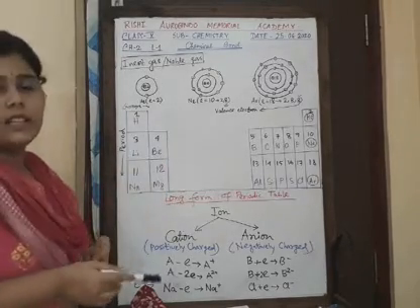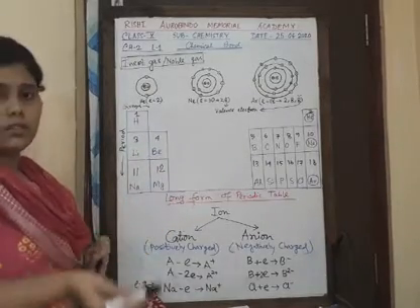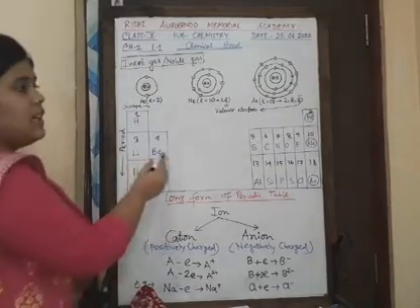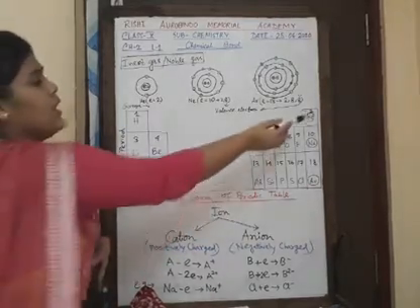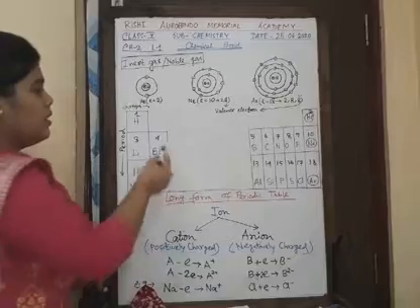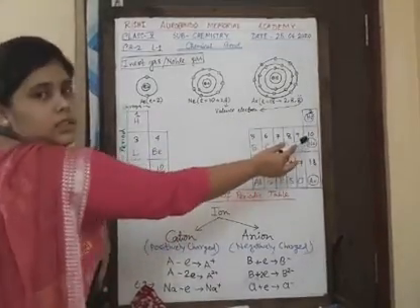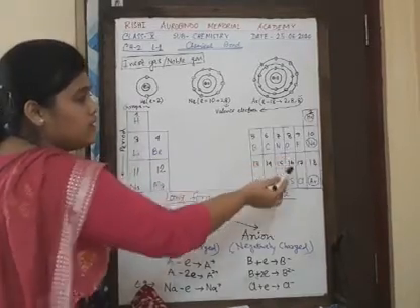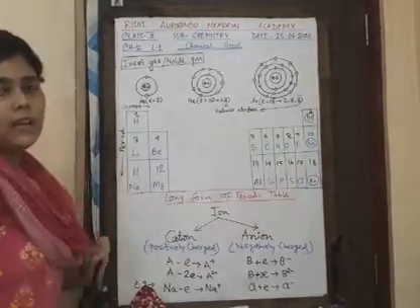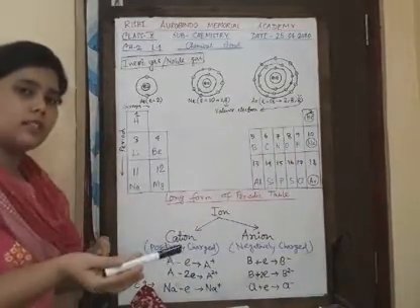They have a tendency to achieve their nearest noble gas electronic configuration, right? So lithium and beryllium also have a tendency to achieve helium's electronic configuration because they are more closely related to helium than neon, right? Then carbon, nitrogen, oxygen, fluorine also have a tendency to achieve neon's electronic configuration, right?